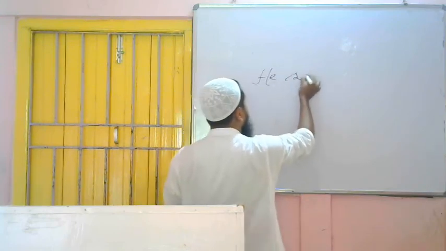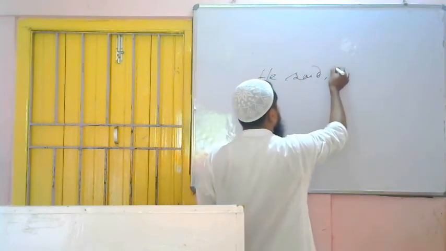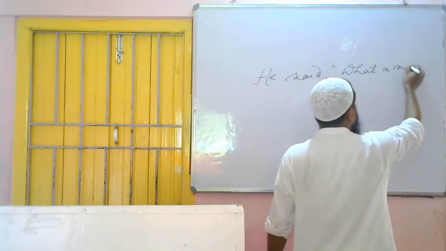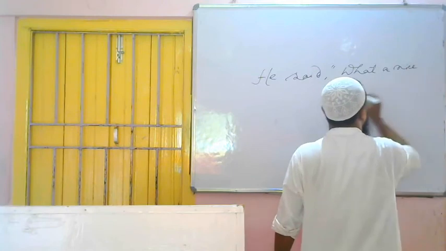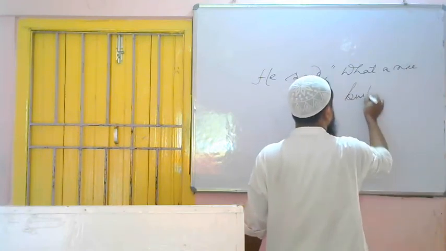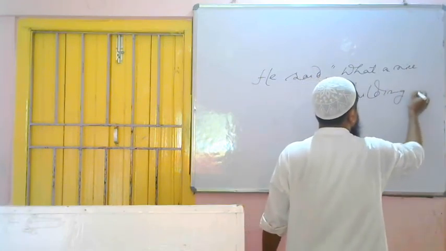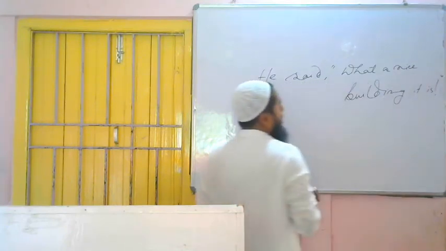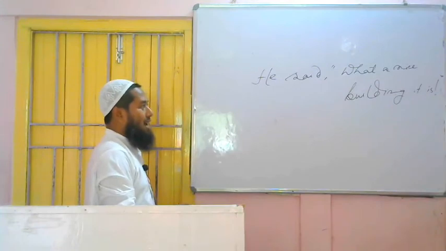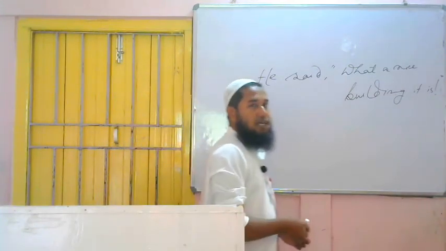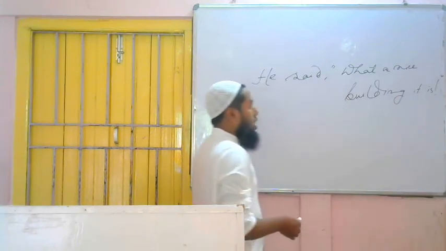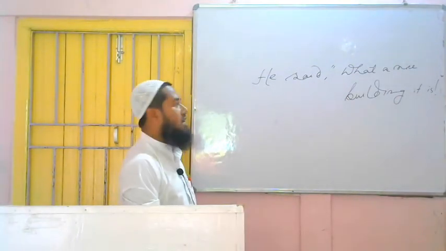He said, what a nice building it is. What a nice building it is. This is the symbol. If the symbol is at the end of the sentence, then we have to understand this is what? Makeshift exclamatory.